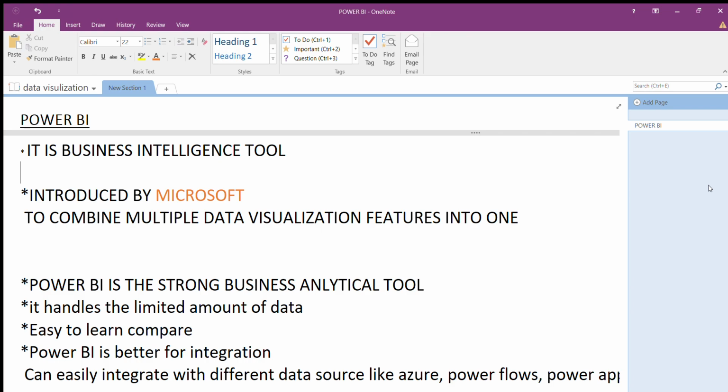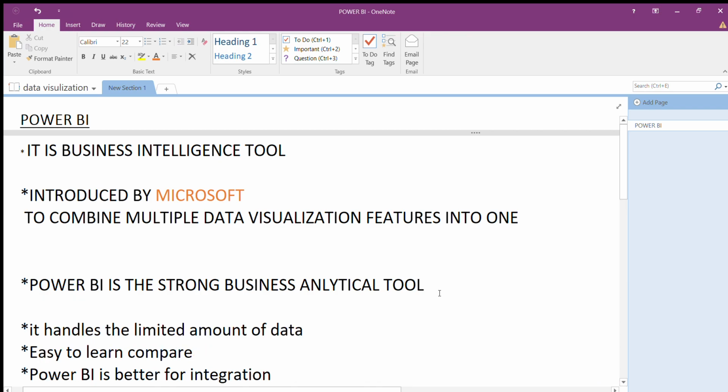And Power BI is a strong business analytical tool guys. We can easily analyze the data by using pictures and designs. So that's why it is very important in software engineering roles. After that, another important point is that it handles a limited amount of data, not a large amount of raw data. It can handle only a limited amount.